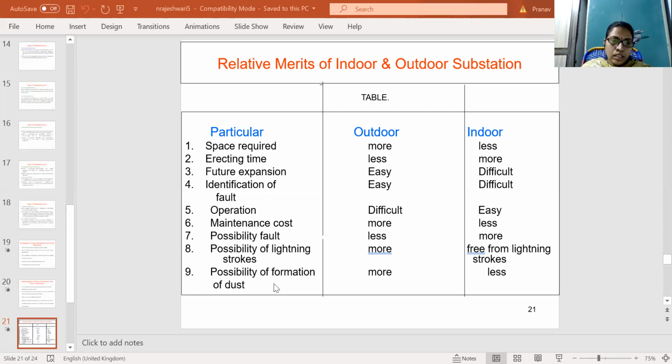And possibility of formation of dust. So possibility of formation of dust is more in outdoor substations because it is in open area. So it will experience the formation of dust, and indoor substations have less possibility of formation of dust. These are some of the merits of indoor and outdoor substations.